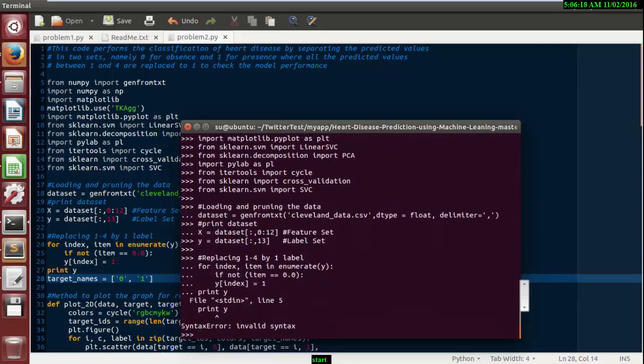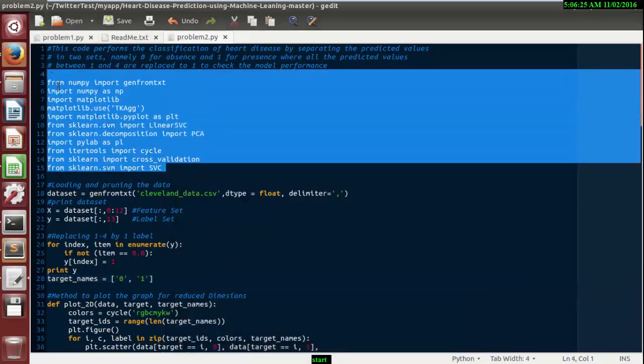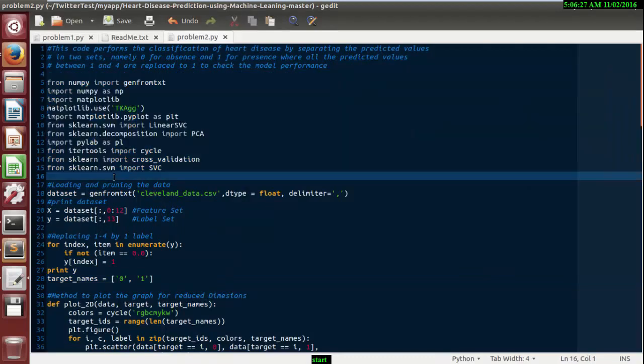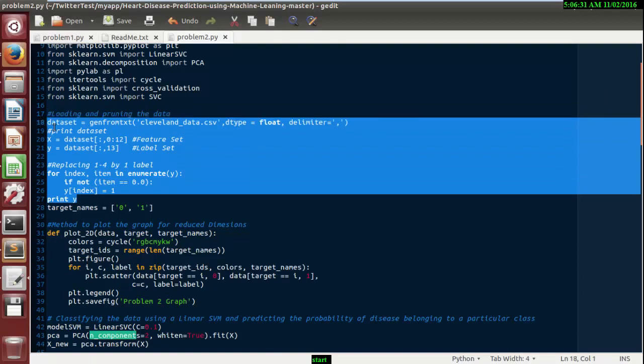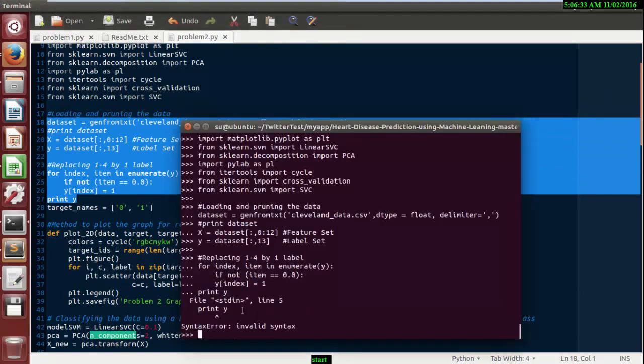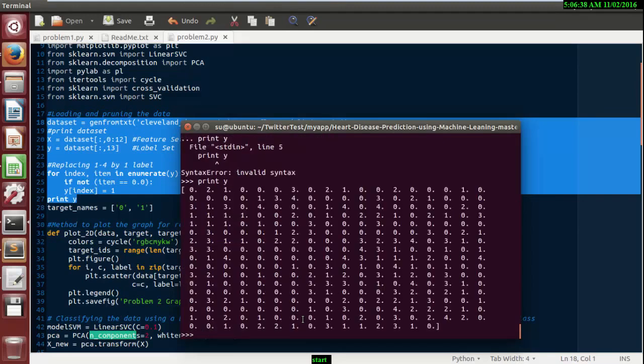There's a syntax error coming. Oh my god. Let me run the program line by line. Let me import these libraries. I guess I have already imported these. Okay, so I'm just copying, print y.